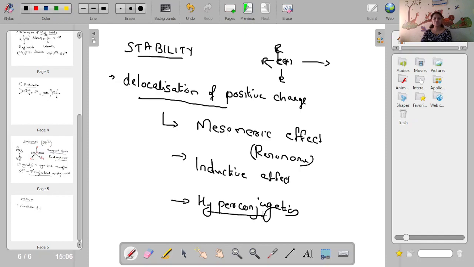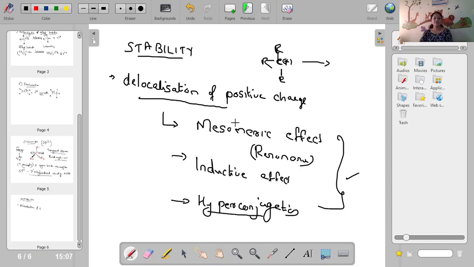Except hyperconjugation, the first 2 effects you will study in detail in the second module. So mesomeric effect, inductive effect and hyperconjugation are the factors which affect the delocalization of positive charge and also the stability.